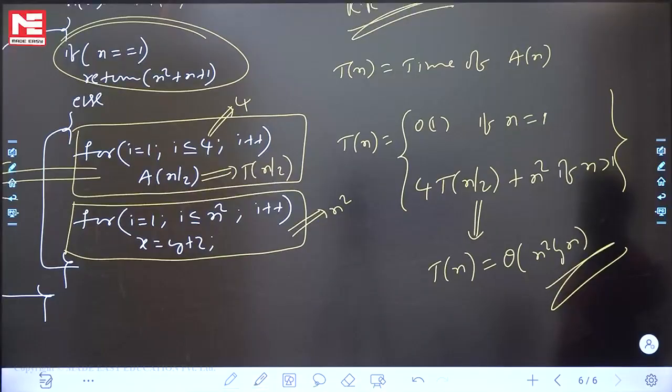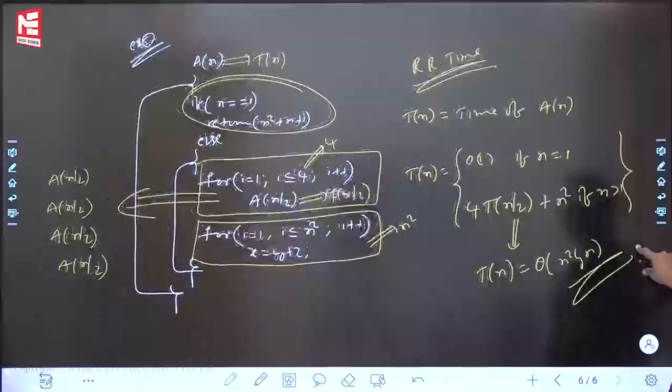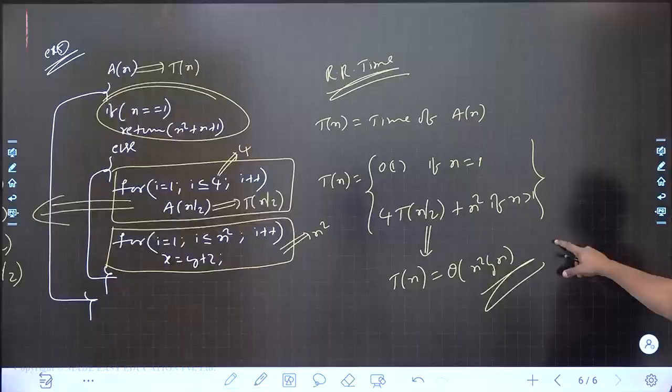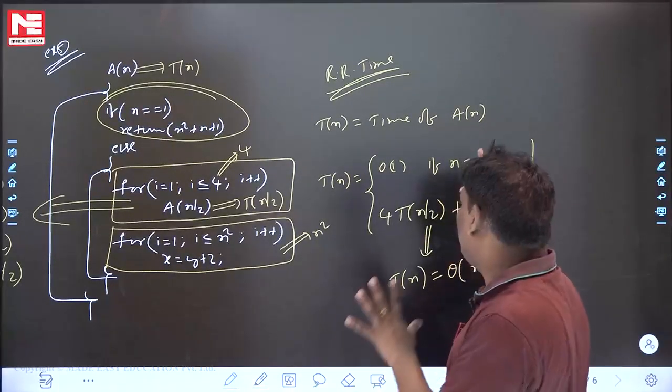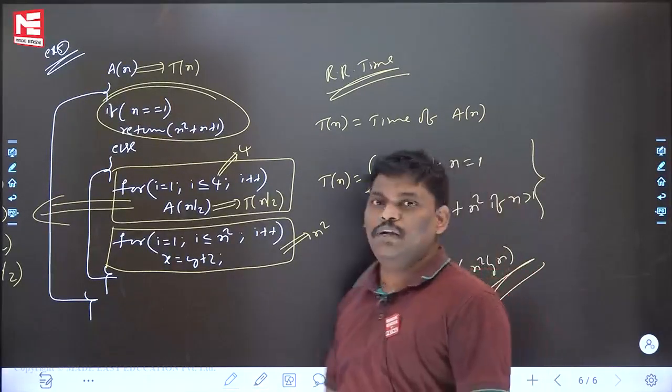I think you are fine now. Five problems I said, time complexity finding of recursive programs. Please be careful. Don't do it manually. From now onwards, do it using this procedure. Fine. Thank you.